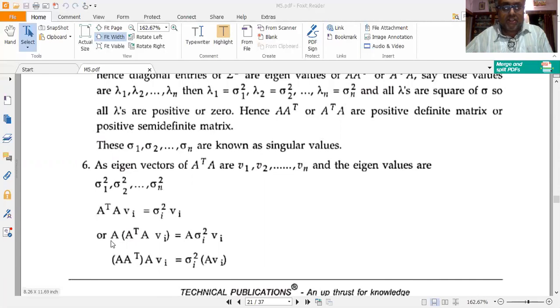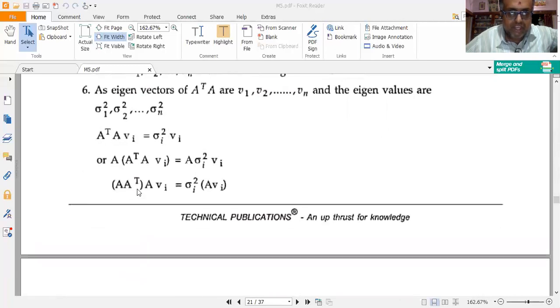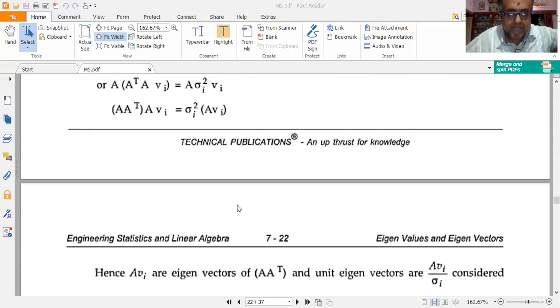I pre-multiply both sides by A to get A into A transpose A Vi is equal to A sigma squared Vi. Or rearranging, A A transpose into A Vi is equal to sigma squared into A Vi.